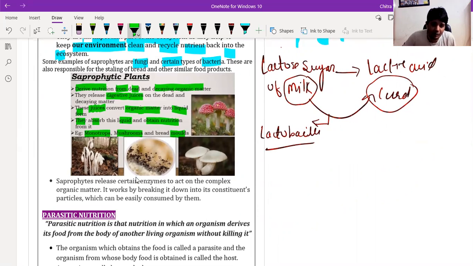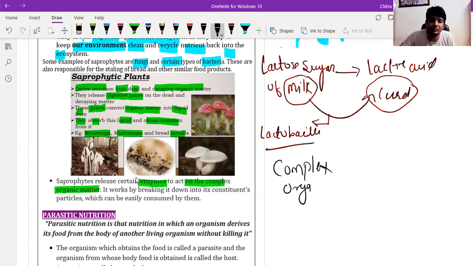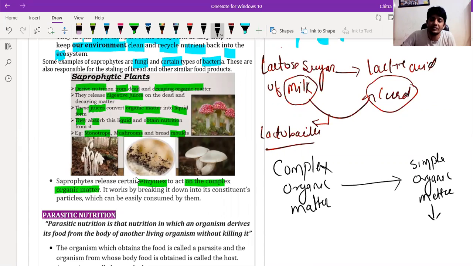Then we have saprophytes, which release certain enzymes to act upon the complex organic matter. Basically, the complex organic matter is converted into simpler form, simple organic matter in the form of nutrients.